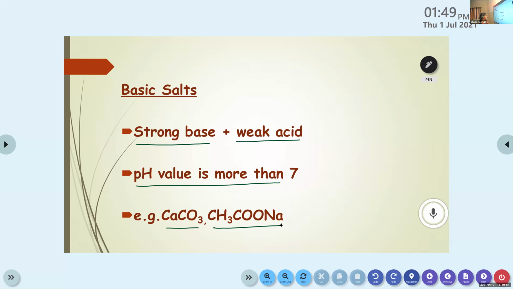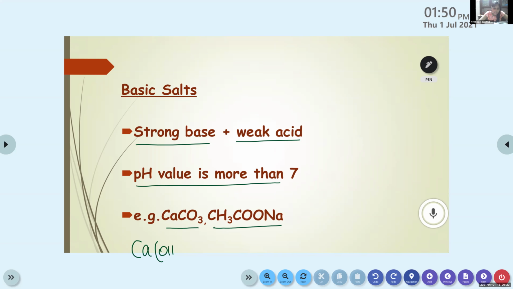Eva, can you tell me from which acid and which base this CaCO3 is formed? Strong base. Which strong base? Calcium. It's a salt, right?